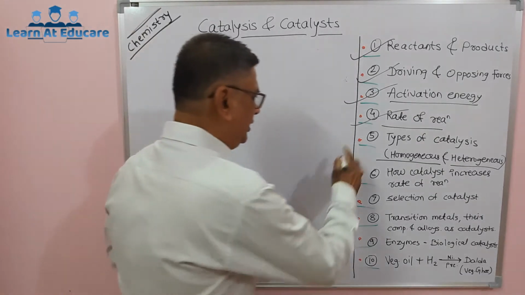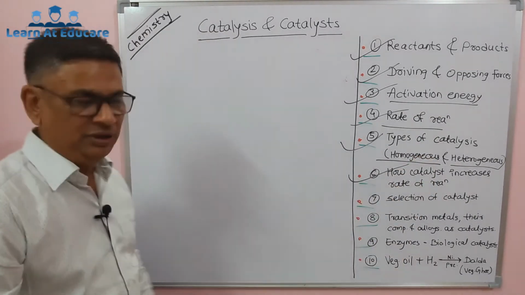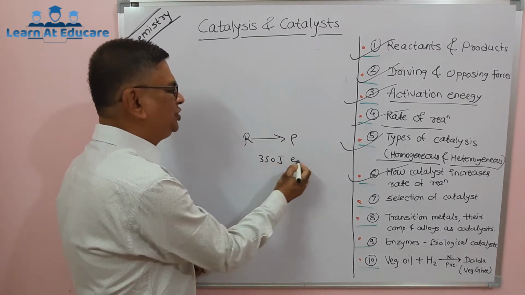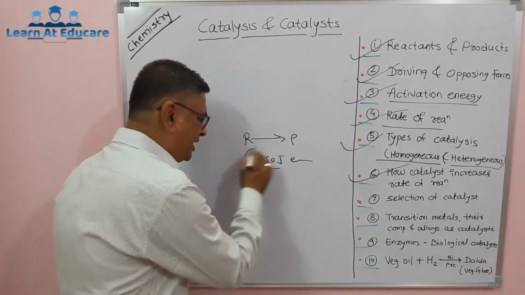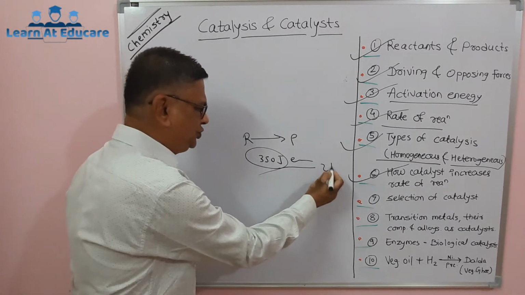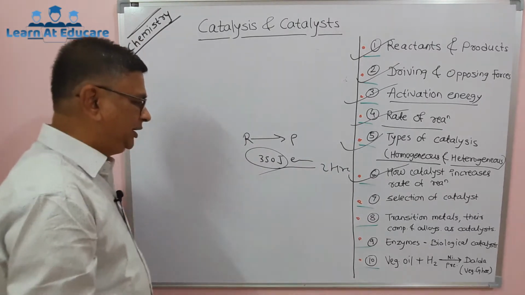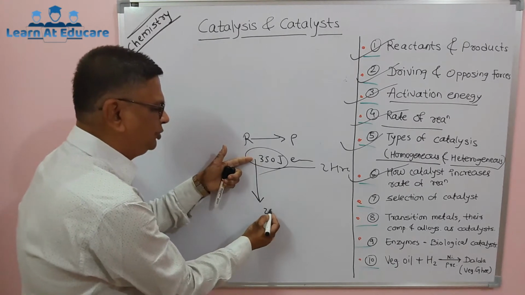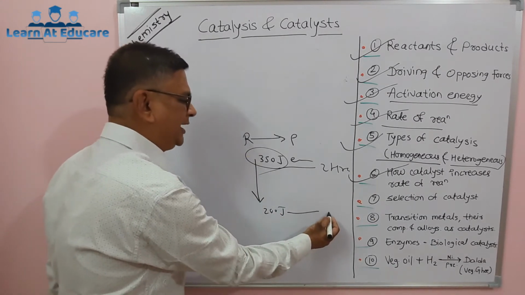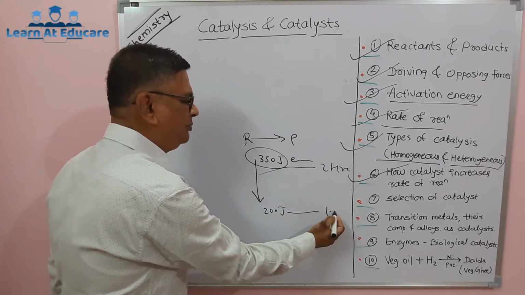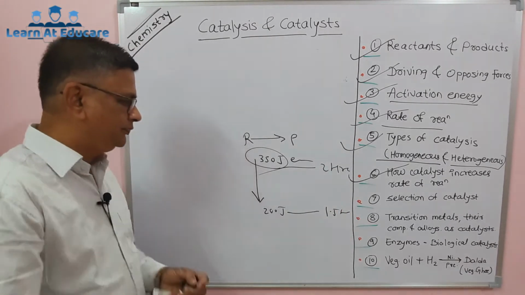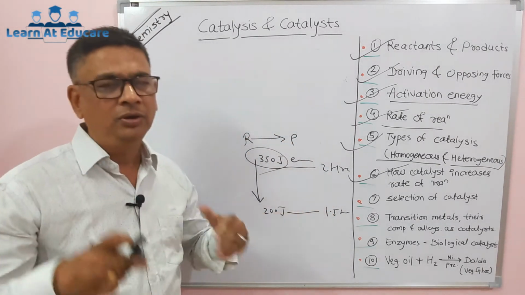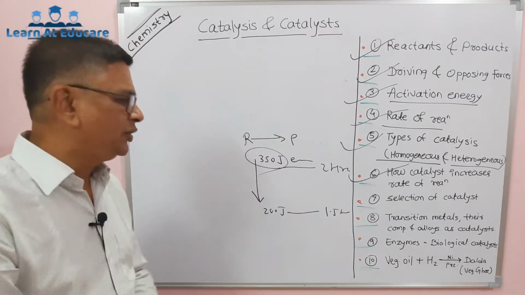Now, how does a catalyst increase the rate of reaction? We take an example: suppose a certain reactant gives product and that requires 350 joule of energy. This energy is somewhat higher, and that's why it takes, suppose, 2 hours to complete the reaction. But if the proper catalyst is used, then that may bring down this activation energy, suppose to 200 joule, and that will require less time. Suppose it may require 1.5 hours. That means a decrease in activation energy decreases the time required to complete the reaction. Automatically that increases the rate of reaction.